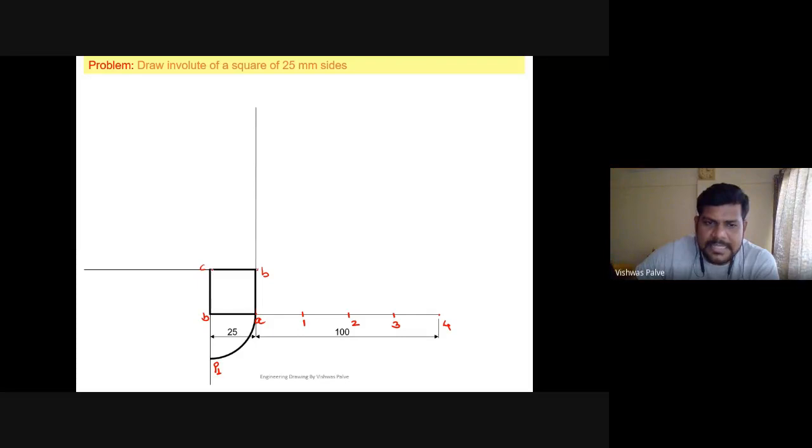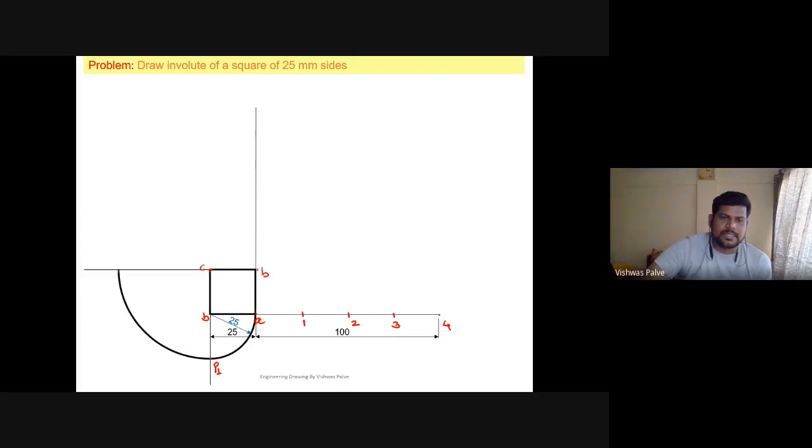Select point C as the center. Again, listen carefully. Take distance A to 2 in compass. Select point C as the center and draw a curve. So it will start from this point and it will end somewhere on this line. So it is like this. Okay. So what will be the name of this point? It will be P2. C to P2.